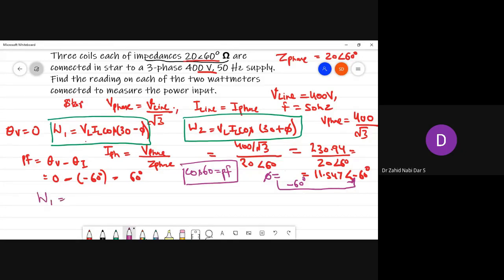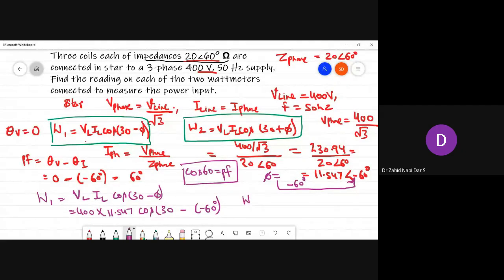Now V line would be 400 volts, I line would be equal to I phase, and cos 30 minus phi. So here you write 400 into I line value, you calculate, 11.547 into cos 30 minus of minus 60. One case would be this.